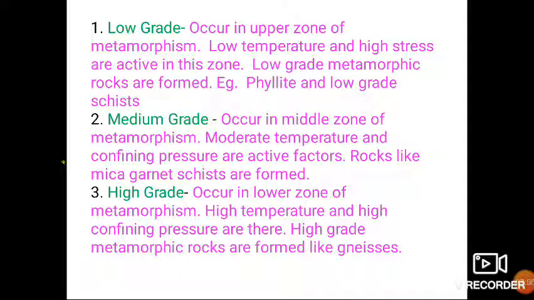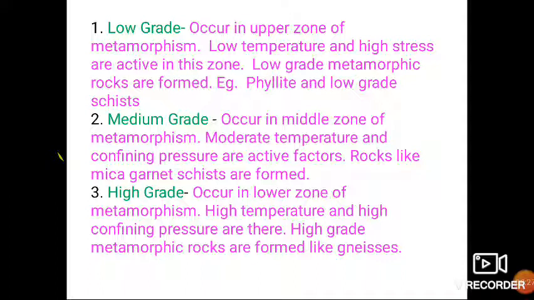Then as we go further beneath the earth surface, the intensity of temperature as well as pressure increases, and medium grade metamorphism occurs. Here moderate temperature and confining pressure are active factors, and rocks like mica garnet schist are formed. This type of metamorphism takes place in the second zone or middle zone, which is known as mesozone.